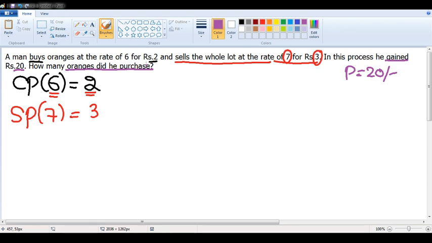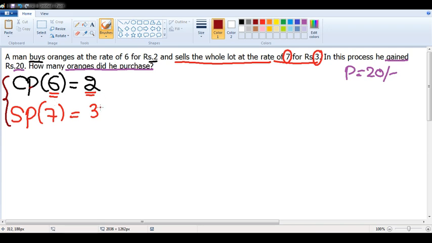Now listen to this carefully, sir. I already told in my previous class, whenever you get something like this, this is my second question of today's class and also the previous class. I just explained this scenario for all the new joinees who did not attend my previous class. Whenever you get something like this, always express it as SP by CP. Why SP by CP? Because CP should always be the denominator, which is the initial value.